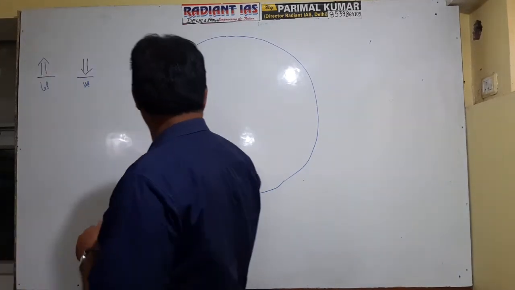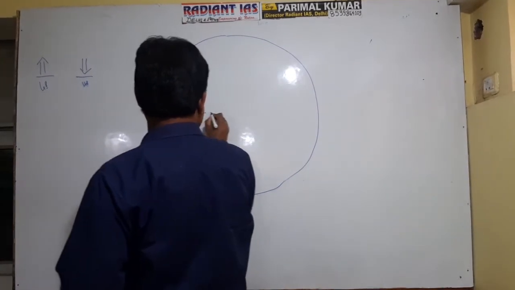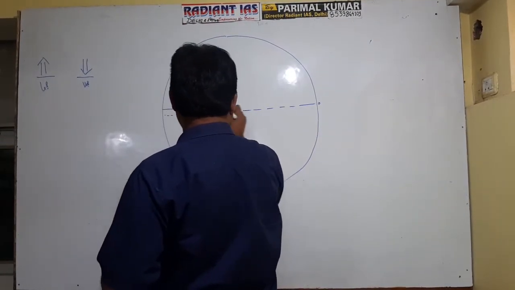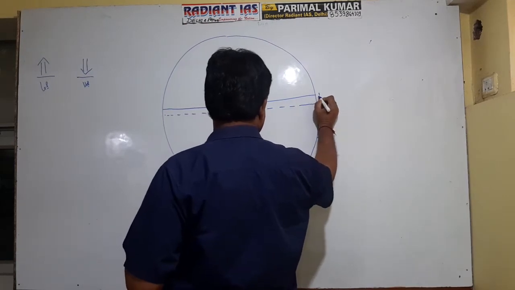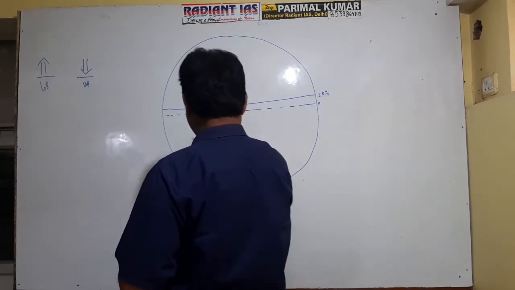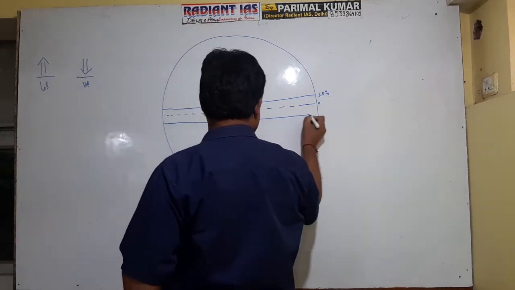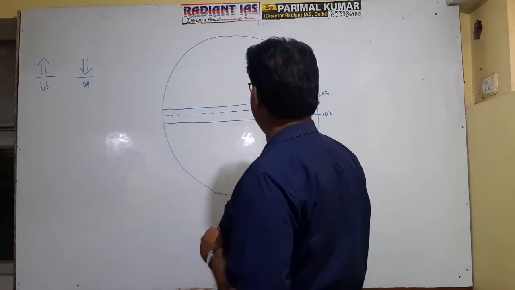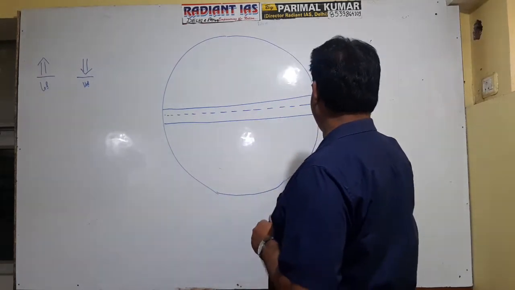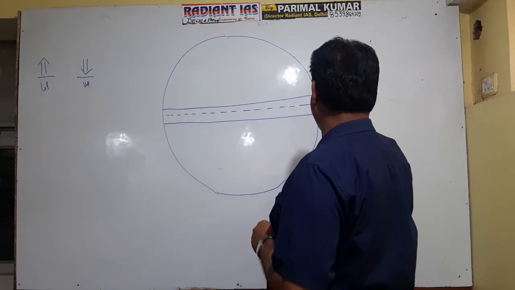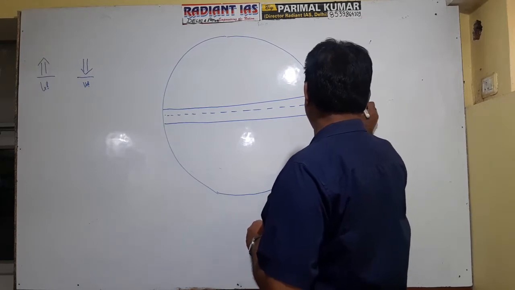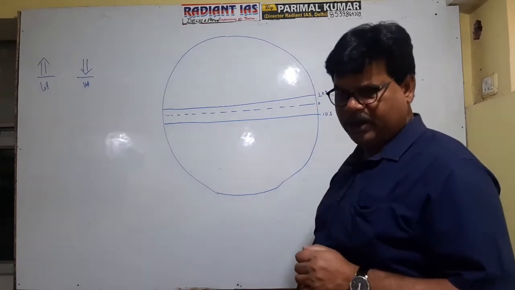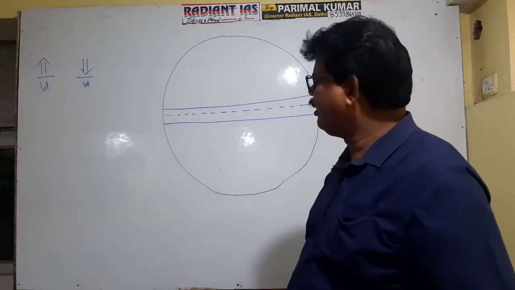Okay, suppose this is the Earth's surface. Now this is 0 degree, and this is 0 to 10 degree north, 10 degree south. This is the first belt. This is referred to as the equatorial low pressure belt. Getting well now? विषुवत-रेखीय निम्न दबाव पेटी, equatorial low pressure belt.